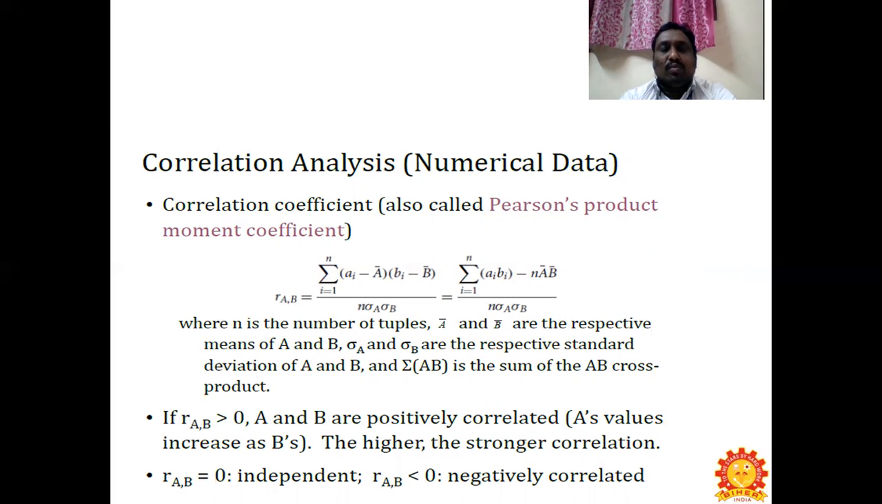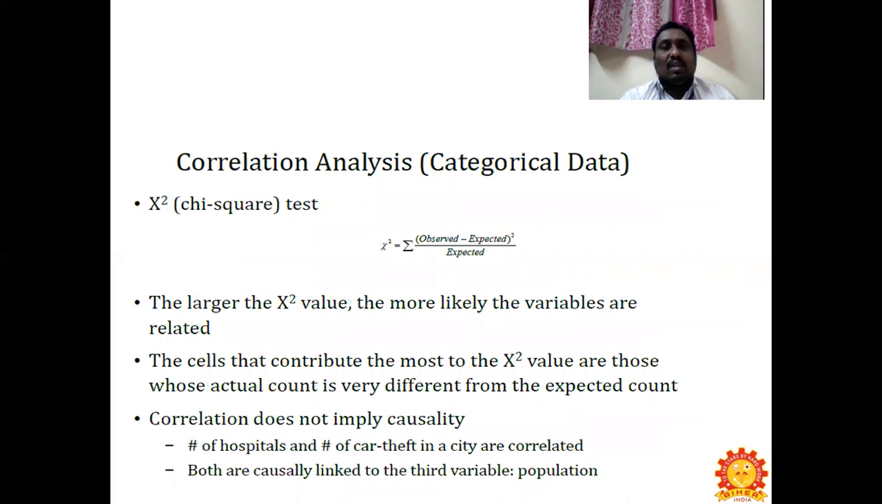So we are going to find two things here. One is if r(A,B) is greater than 0, the data is positively correlated. When the values of A increase as B increases, the higher the value, the stronger the correlation. If r(A,B) is equal to 0, they are independent. If r(A,B) is less than 0, then the data is negatively correlated. This is what correlation analysis is.